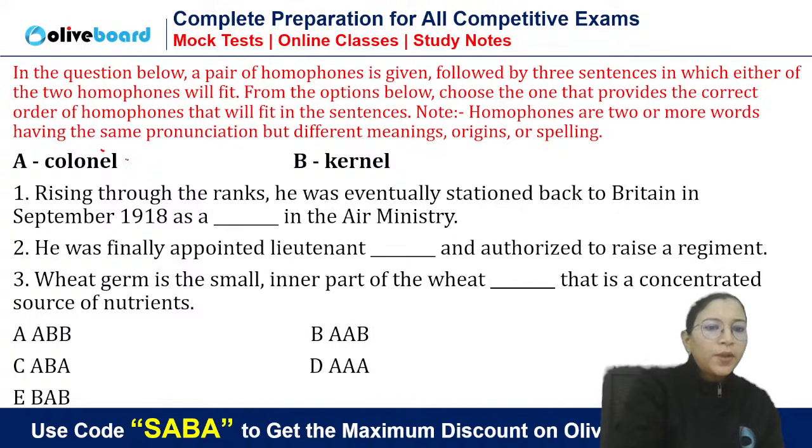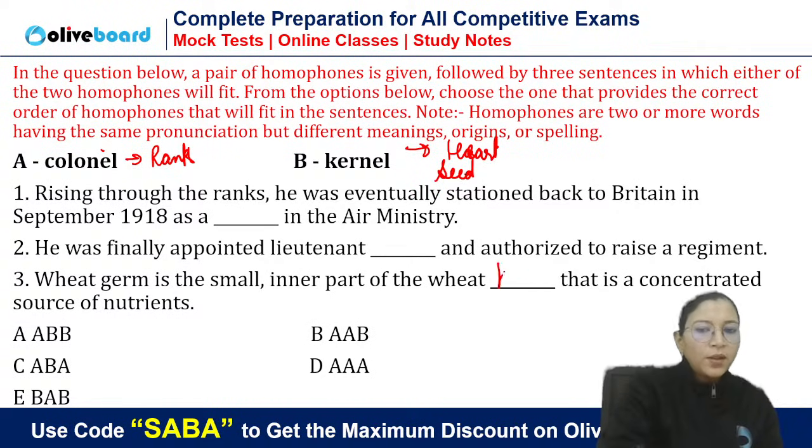I think you all know it is a rank in military. And this kernel we call the heart, seed. Okay, heart, seed. So you know that wheat kernel we say kernel, and this is lieutenant. We pronounce it kernel, but it is basically written like this, colonel. Okay, so this is a rank. So here A B will go. The answer is B. Okay, and what is this?